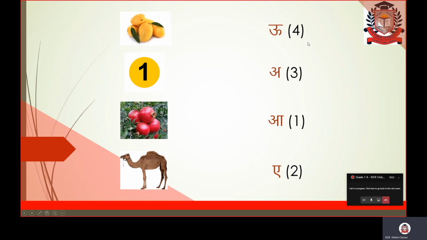Easy? Yes. When you will practice, start matching the pictures with the letters at home also. Easy pictures, practice them, draw the pictures, write the letters on the right side, and when it will be easy for you to write the number for that particular answer. Fine. Hope you understand this topic.